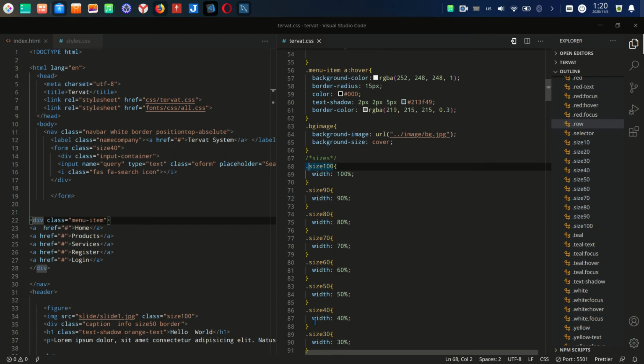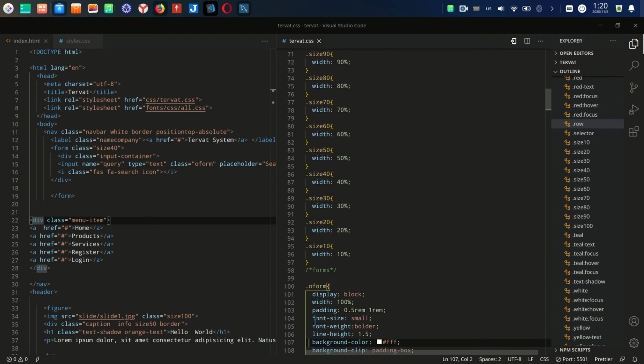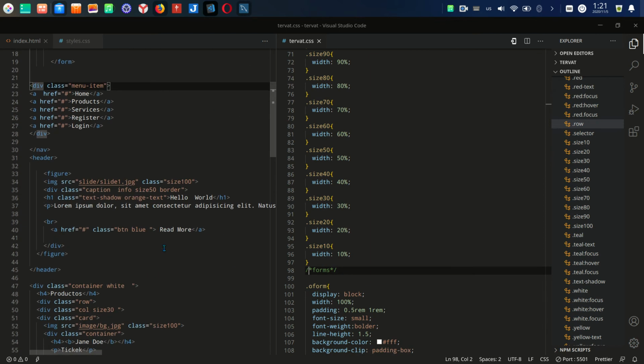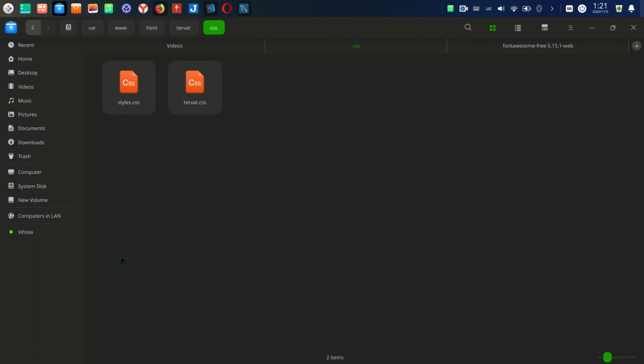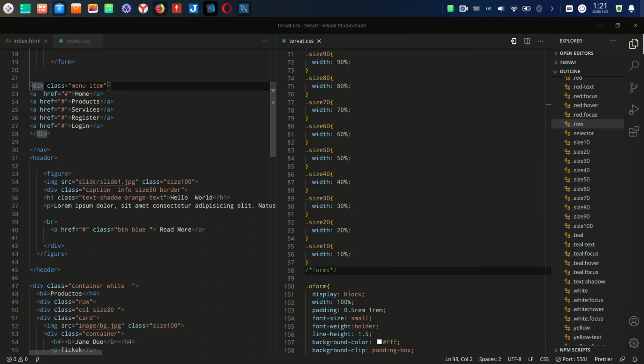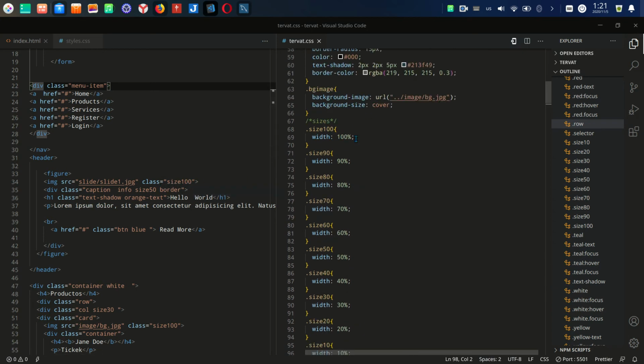These sizes in percent. You see sizes to 10%. How do I use that? For example, here I have the header. The header is this. All this picture is the header. I have the figure. Well, here the size is 100. Here is 100%.